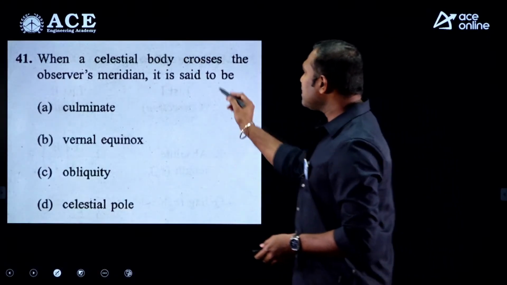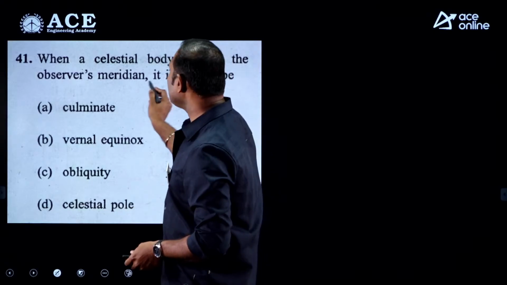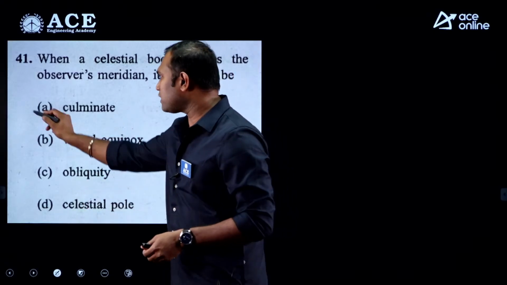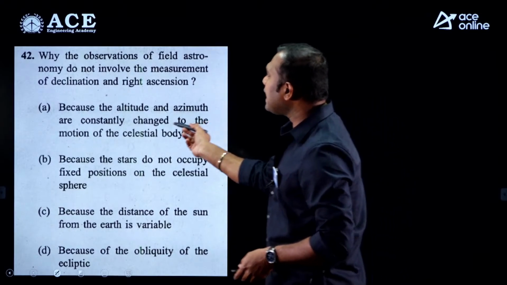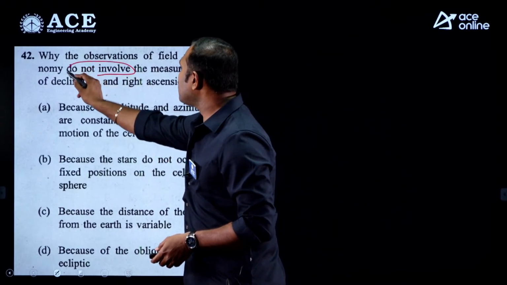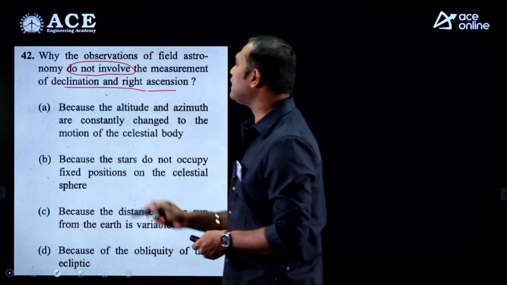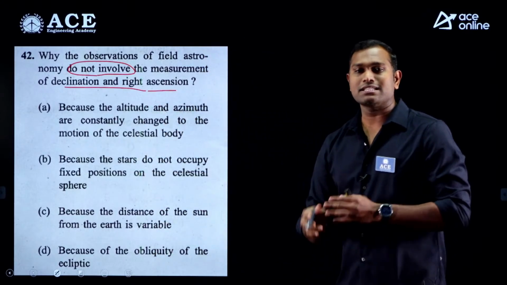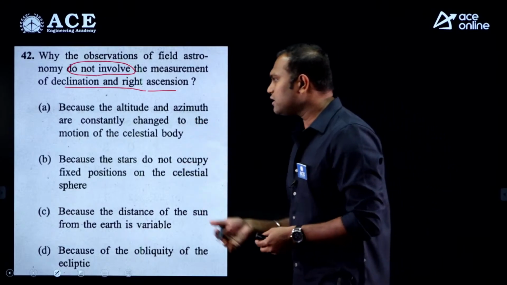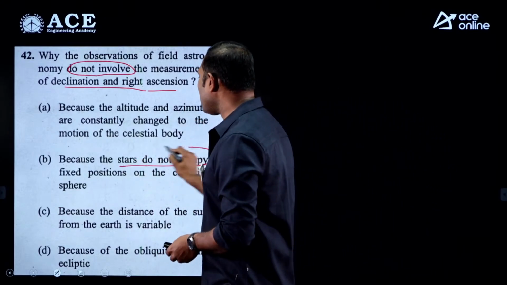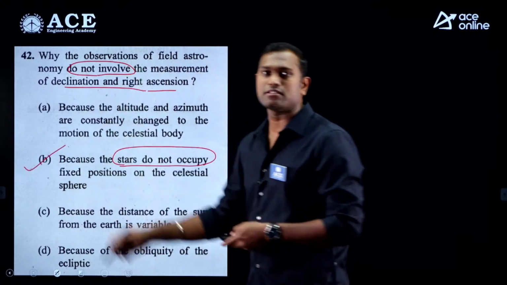Next, when a celestial body crosses the observer's meridian, it is said to be culmination. So, the correct answer is culminate. And why do the observations of field astronomy not involve the measurement of declination and right ascension? They will not involve it because the celestial observation will keep on changing. If you see the options, because the stars do not occupy a fixed position. So, the correct answer is option B.